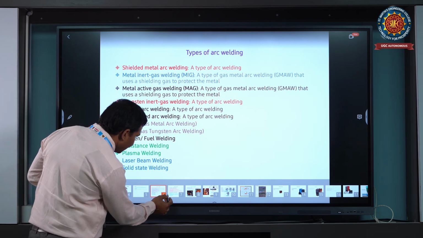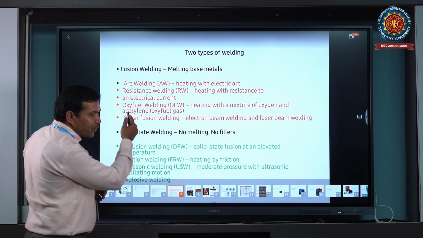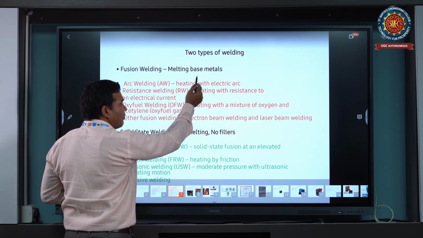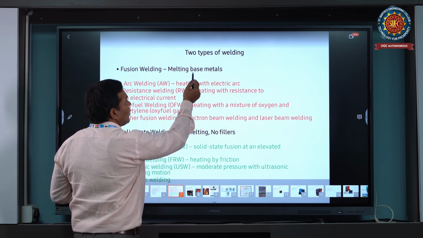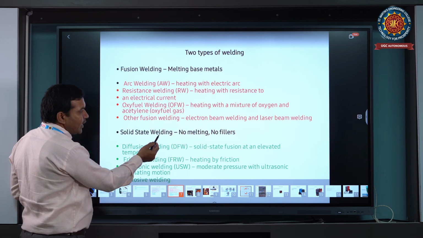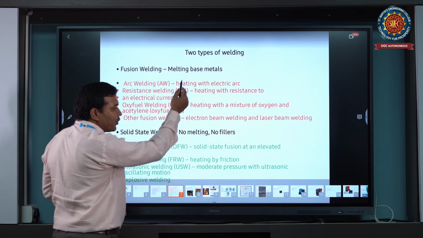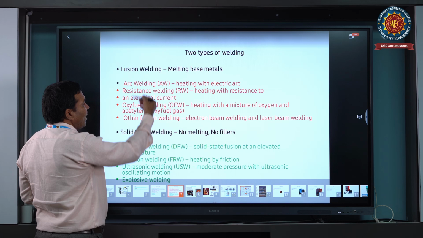Then what are the types of welding here? There are two categories of welding process. One is fusion welding, where the base metal melts; it is a consumable welding process. And the other is solid state welding, which is non-melting, with no filler material added. These are the two categories, and we differentiate them this way.